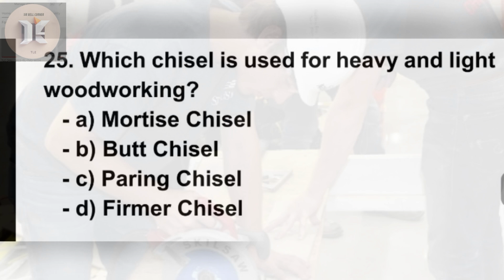25. Which chisel is used for heavy and light woodworking? A. Mortise chisel. B. Butt chisel. C. Paring chisel. D. Firmer chisel.